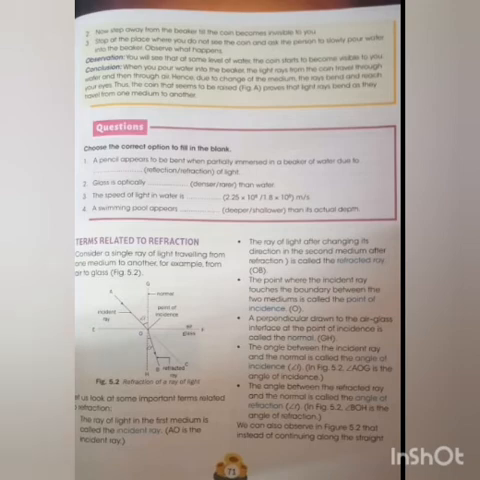Next, a perpendicular drawn to the air glass interface. Perpendicular means 90 degree. The perpendicular line which is drawn to the air glass interface. Air glass interface means the surface of separation, that is EF. So which is the perpendicular line? You can see GH is the perpendicular line. It is a 90 degree line which is drawn at the point of incidence, and it is having an angle of 90 degree with EF. Alright. A perpendicular drawn to the air glass interface at the point of incidence is called the normal.